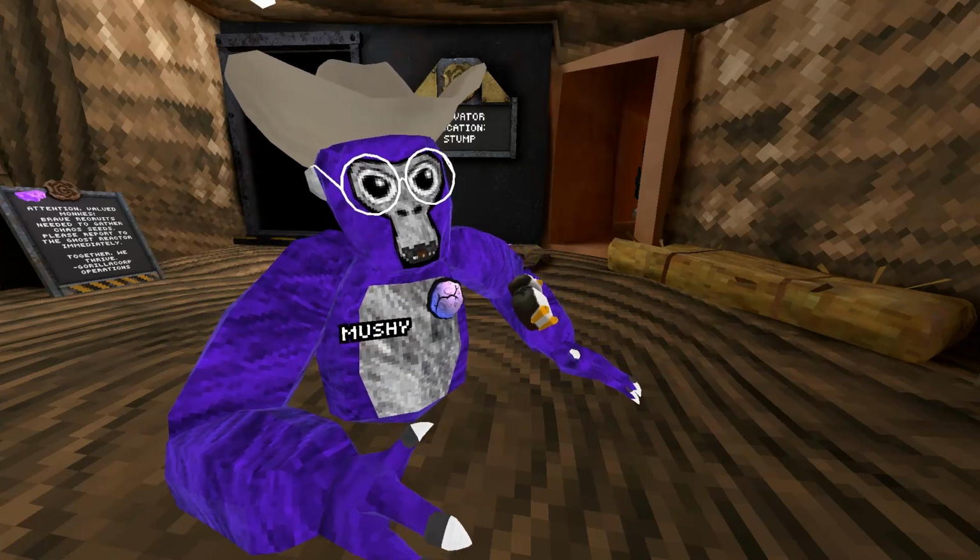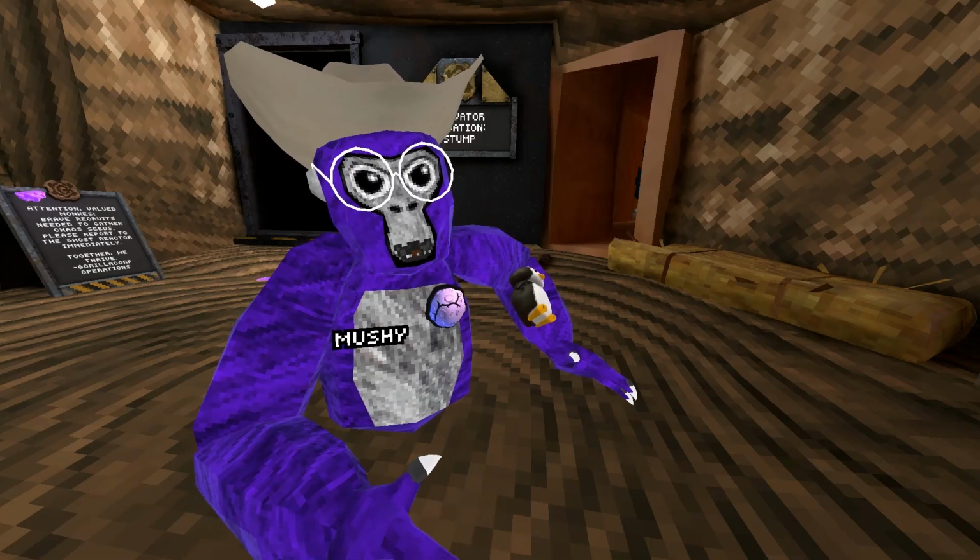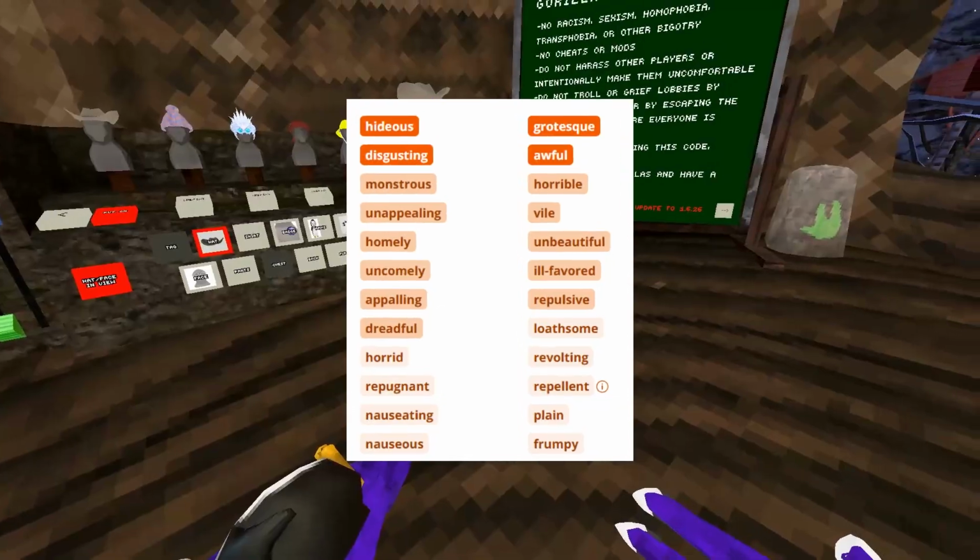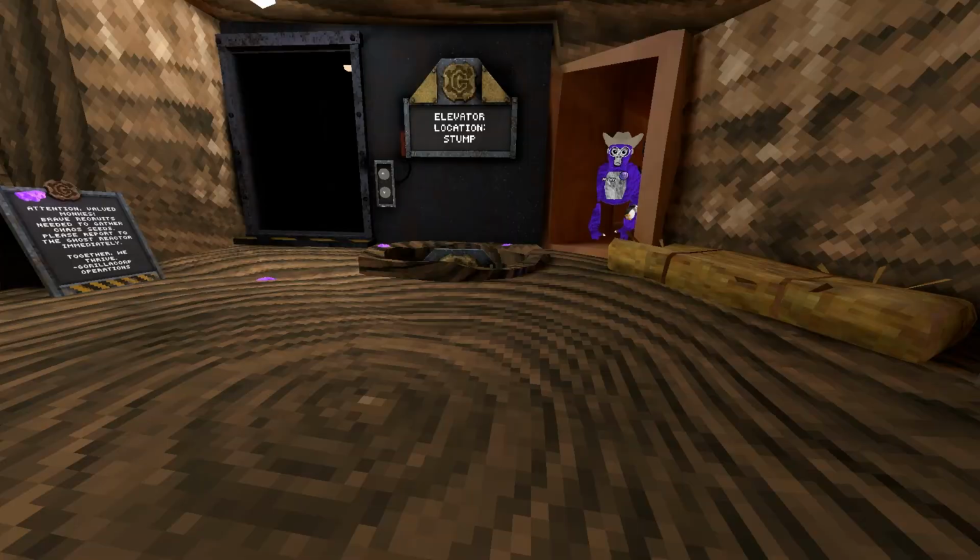Do you want to learn how to make a Gorilla Tag profile picture without making it look hideous, disgusting, grotesque, awful, unpleasing, and unattractive? Well, here's how.